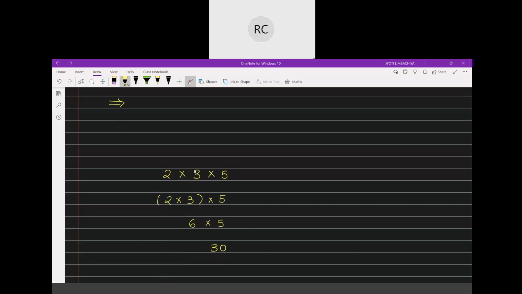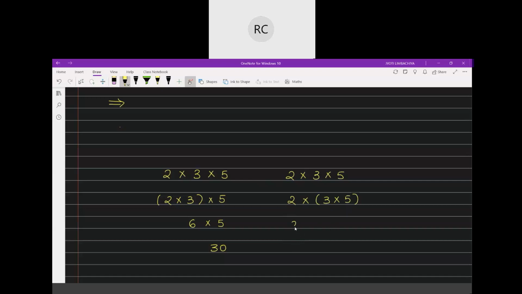What if these two numbers are friends? Will the answer change? Let's check. So now I'm writing the same numbers again. But this time I'm taking 2 out and I'm making a group of 3 and 5. Now 3 and 5 have become friends.